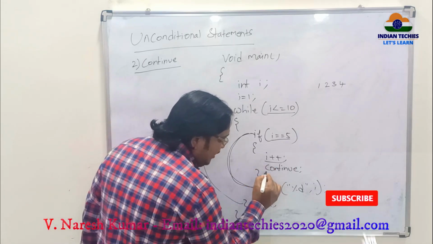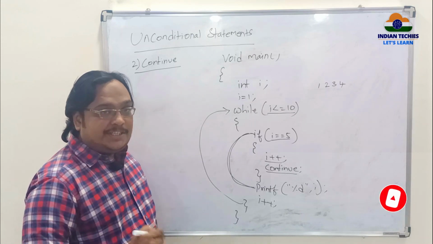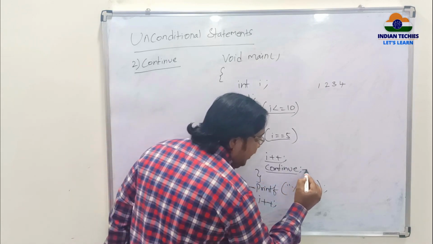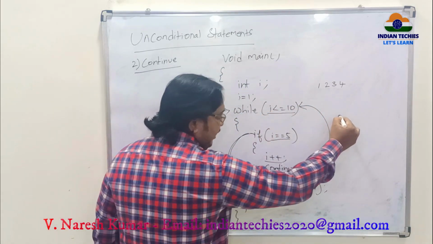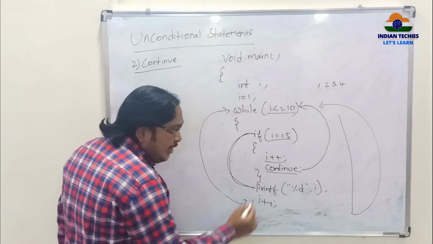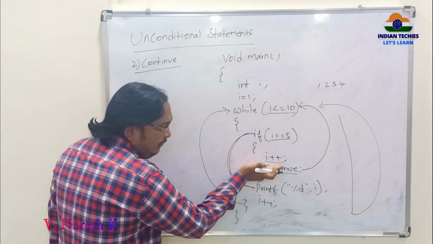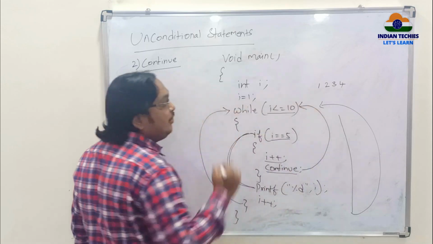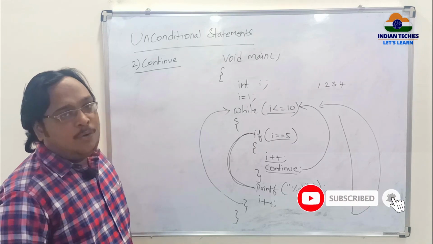Now after this, what is the statement? Continue. So as I said, continue skips that repetition and jumps to the next repetition. Whenever the continue statement is encountered, the compiler jumps from here to the condition directly. Generally, after executing the whole loop, you jump from the end of the loop to the condition. But whenever the continue statement is executed, all the lines after the continue statement will be skipped. From this continue, it will jump to the condition of the loop. That is the major thing that happens in while.